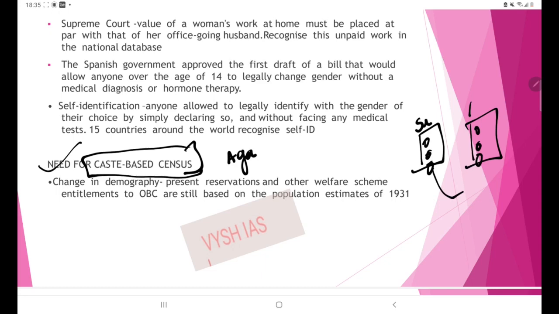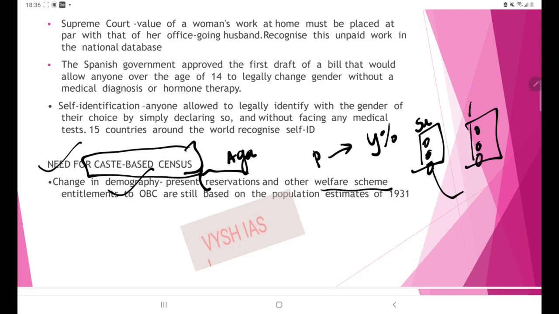We can see that there is a change in demography. The population pattern is getting changed. For instance, we now have a young population at a very high percentage. So with time, this demography is getting changed, and reservations also need to change. It is an exercise of updation. Only then can we target the welfare schemes.